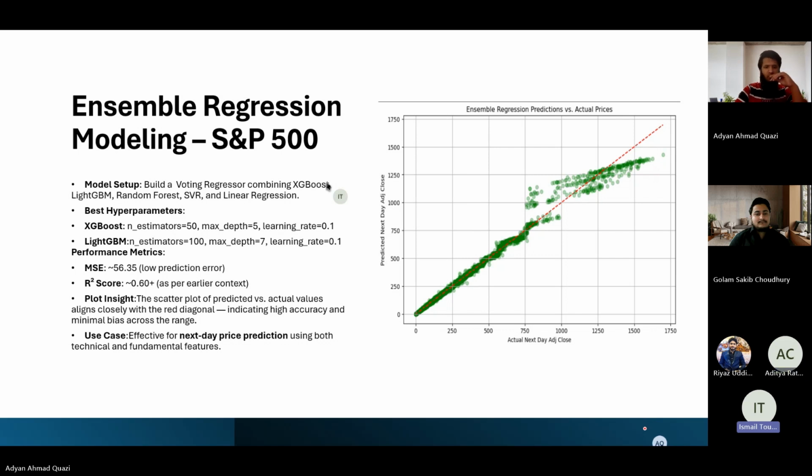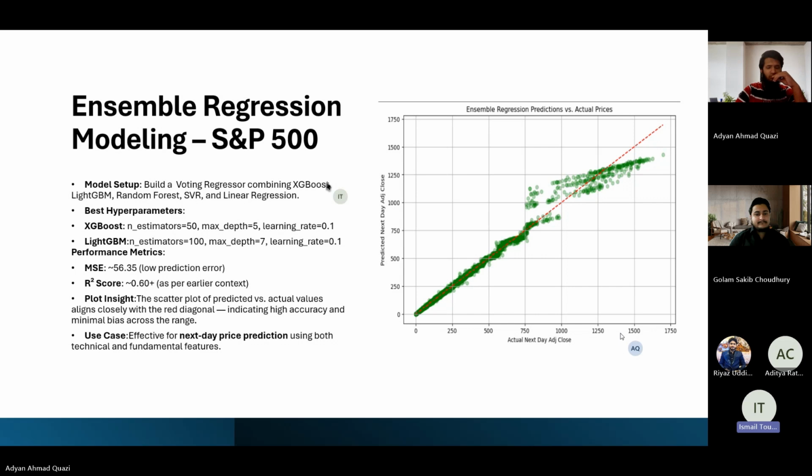Before that, we did a test and training split from here to here. This area shows an R score of 0.8, which is really good, and the MSE was lesser, so the error was lesser.